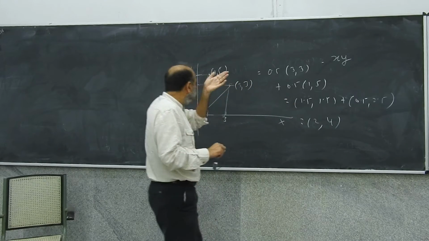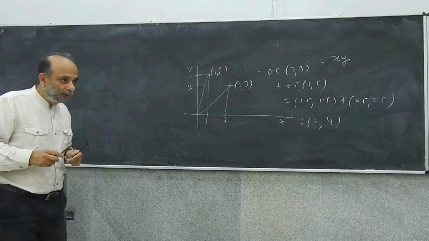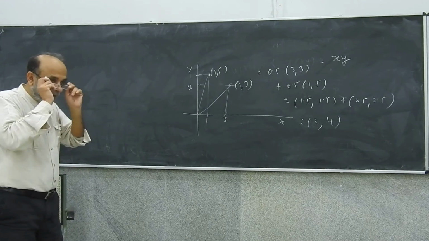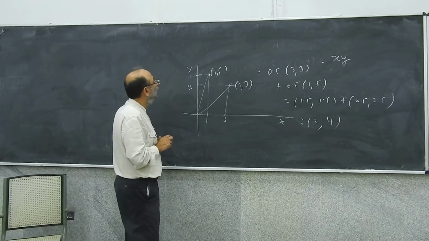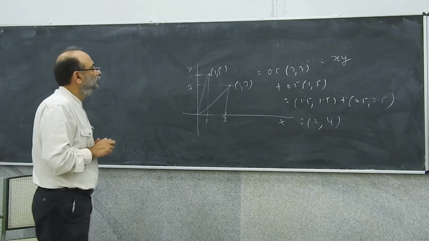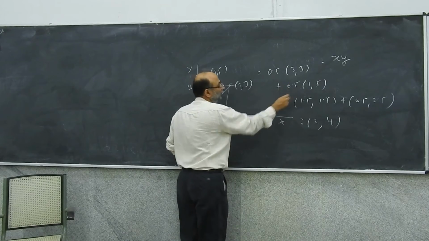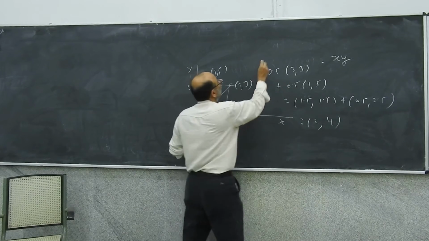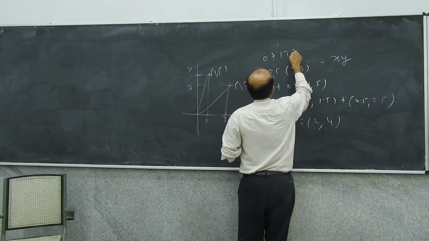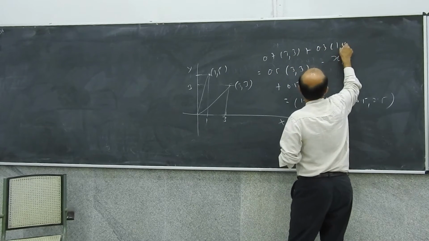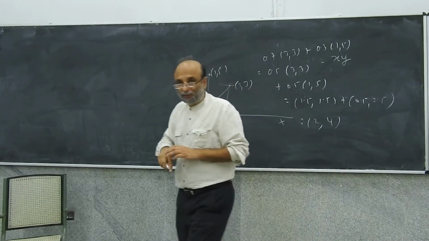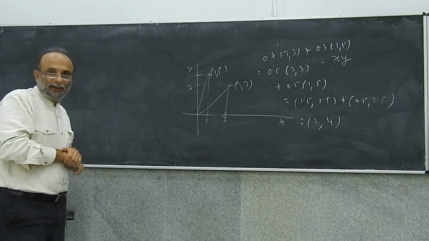Okay. Suppose I want to find a point. Suppose instead of 0.5 and 0.5, I choose 0.7 into 3, 3 plus 0.3 into 1, 5. What is the point that I will get?